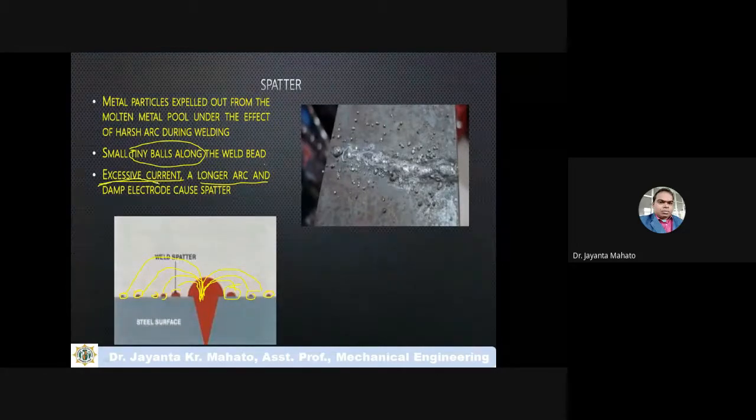If you are using a damp electrode, and it touches the workpiece while passing high current through it, then this type of small balls is thrown away from this molten zone. Okay, and on the surface of the workpiece this type of small tiny ball is formed.